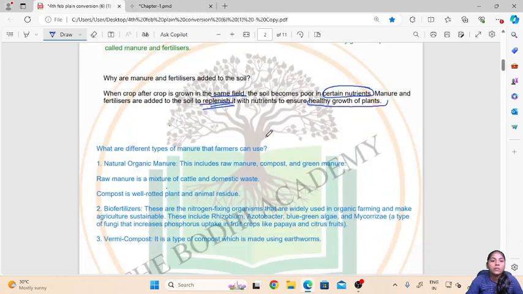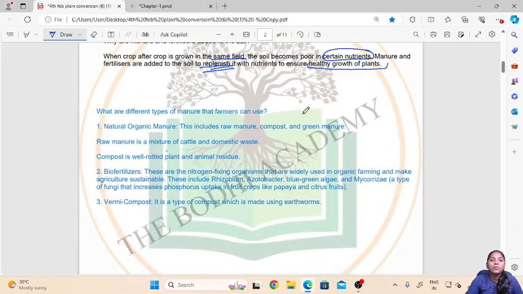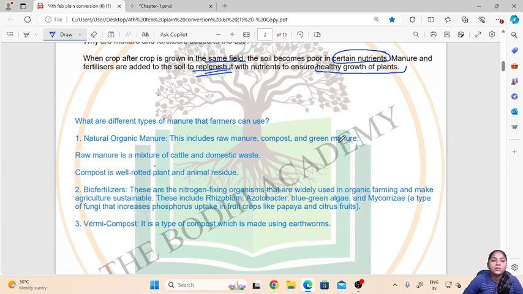Let us see what are the different types of manures that farmers can use. The first type is natural organic manure. This includes raw manure and compost. Raw manure is when the farmer mixes domestic waste which is produced in the kitchen or in the house with cattle dung.